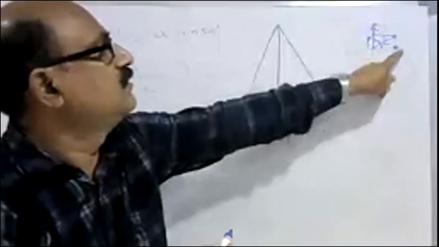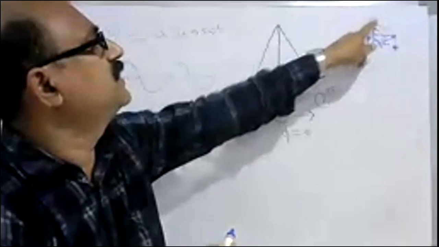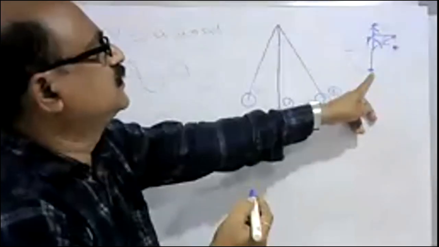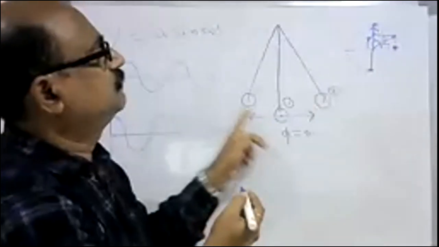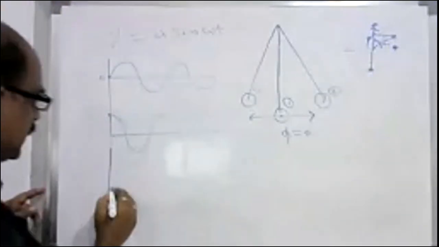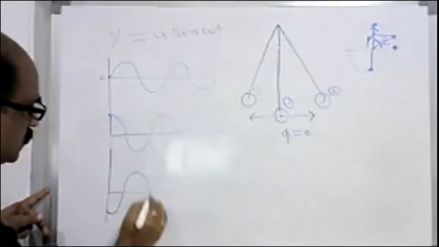So when one particle is started from mean position, another particle started with extreme end, and there is another particle in our consideration which starts from the left hand side. So this will be the position of the third particle. So for this particle, we can write down the expression like this.